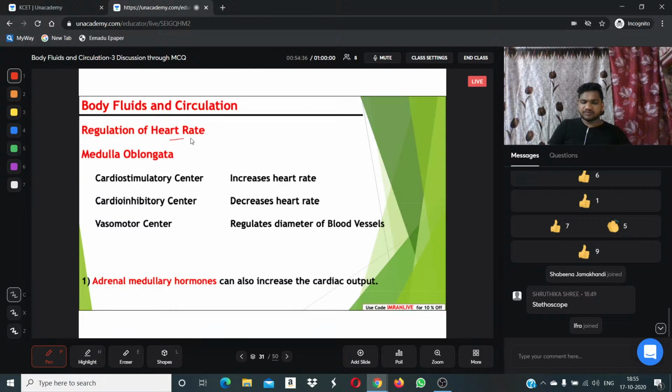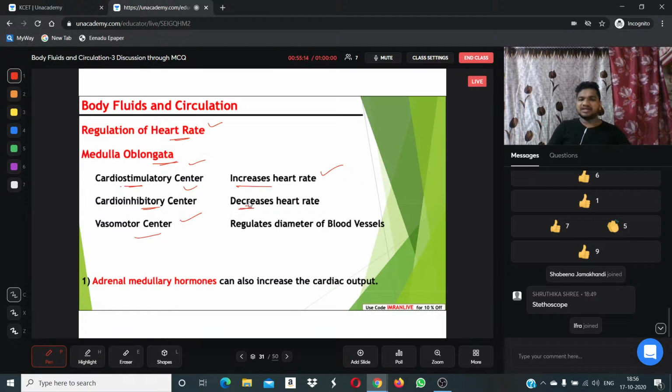Let's understand the regulation of heartbeat some more deeply. The medulla oblongata consists of the cardiostimulatory center, the cardioinhibitory center and the vasomotor center. The cardiostimulatory center is responsible for increasing heart rate. When suddenly we feel any shock news, or see any substance which makes you fear, your heartbeat automatically increases. That is the change in the cardiostimulatory center in the medulla region.